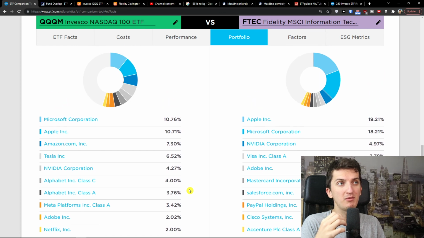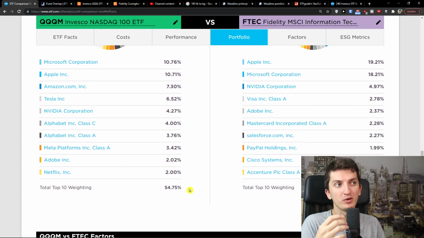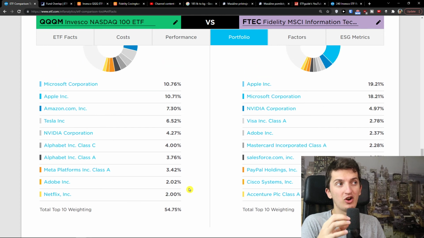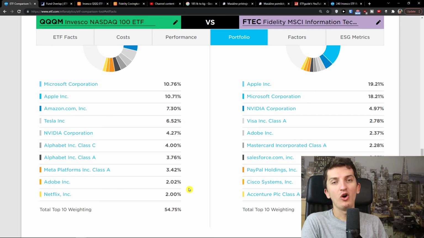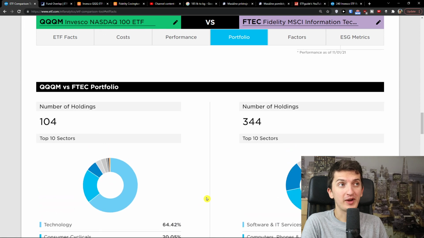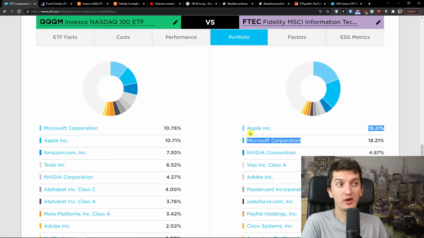So you should definitely be wary about FTEC if you want to invest in it, only because of the diversification. When the whole ETF contains 2 stocks which get 40%, that's a heavy investment. And I completely understand the performance, right? But of course, if these 2 are going to carry on how they've been carrying on in the last few years.